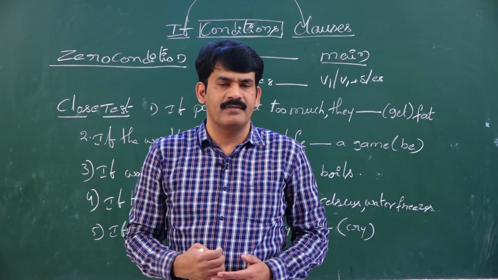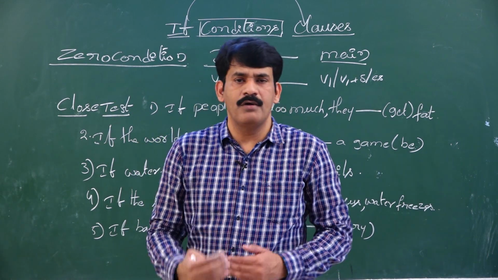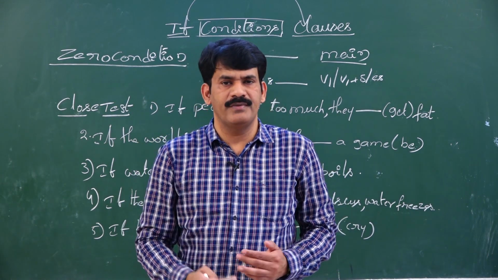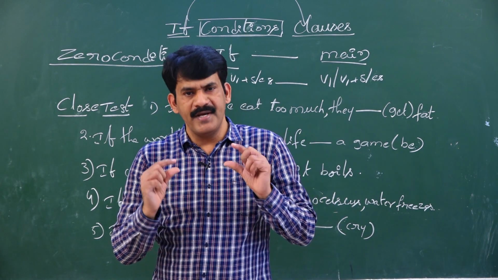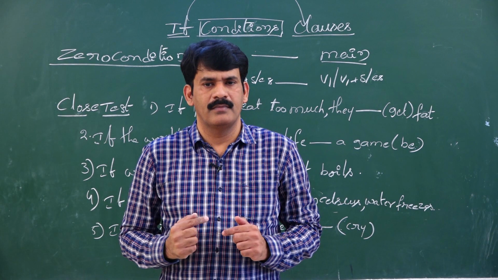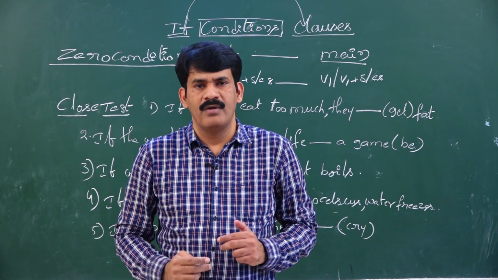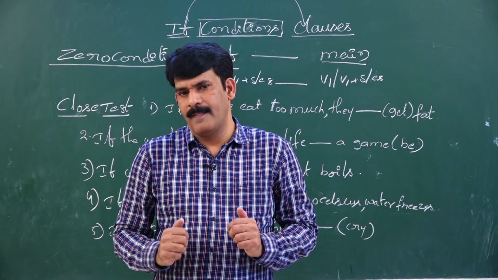How to answer a close test in zero condition? My dear children, whenever you answer a close test, you need to concentrate first on the area where you don't have a blank.